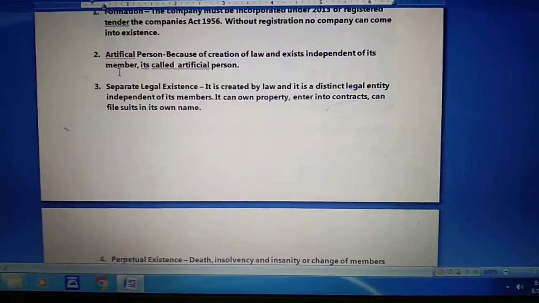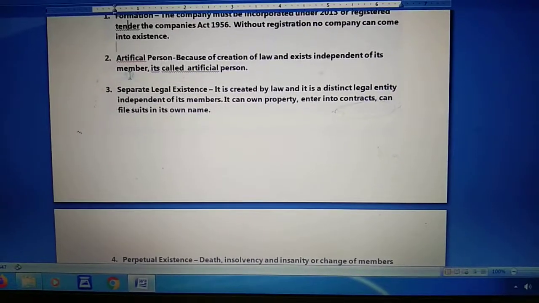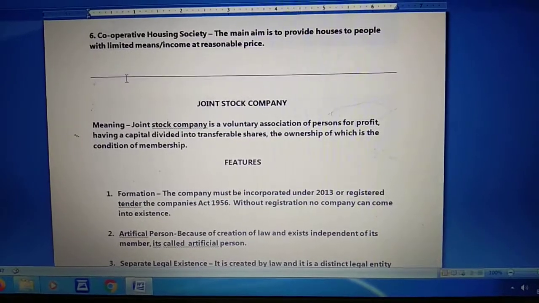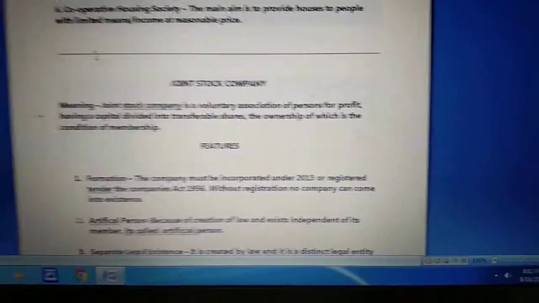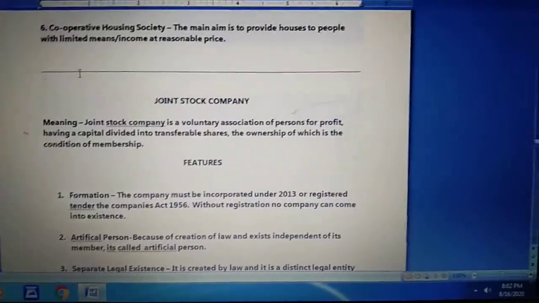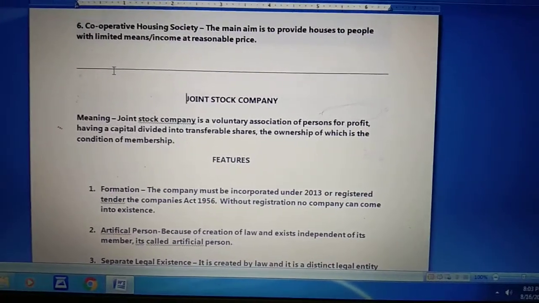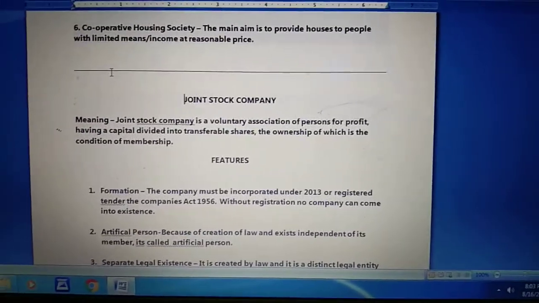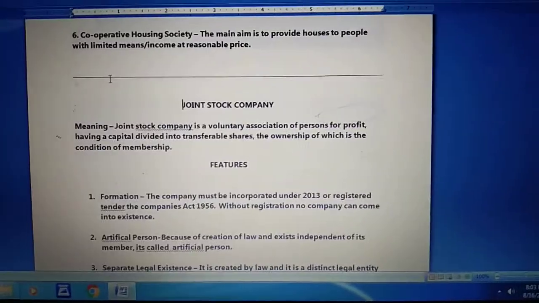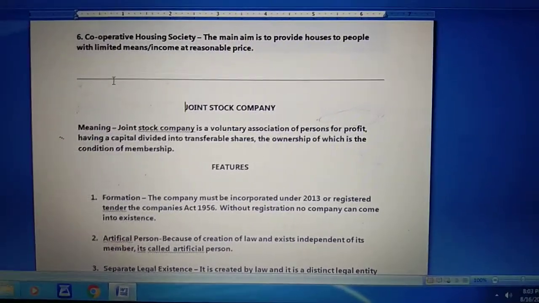Now children, let's have a revision of how many types of business forms of organization we have read. First, we have gone through the sole proprietorship form of business organization. The second we have read is the Hindu undivided family. Third, we have read about the partnership form of business organization. Then fourth, we have read about the cooperative society form of business organization, and the fifth and last is the joint stock company form of business organization.